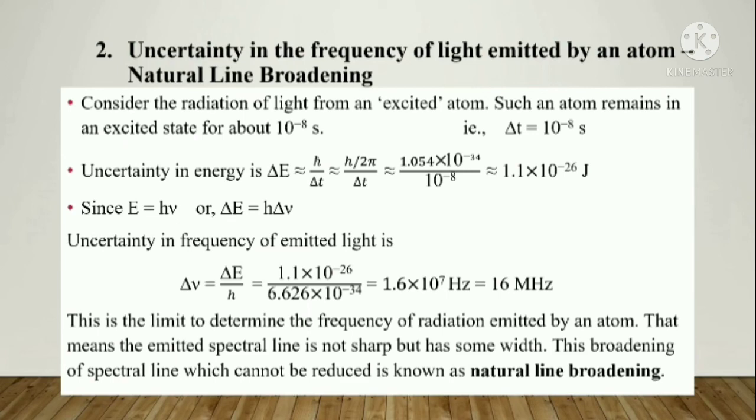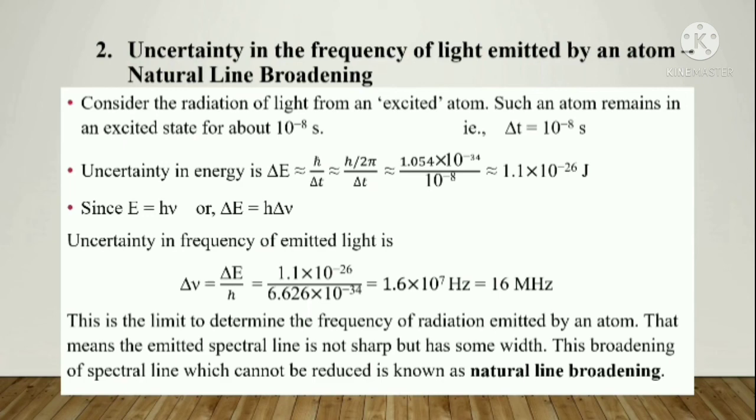Therefore, the uncertainty in frequency of emitted light is delta nu is equal to delta E divided by h. Remember, this is not h cut, this is h, Planck's constant, because of the equation E is equal to h nu. So now I know delta E, that is 1.1 into 10 raised to minus 26. I am going to substitute that value here, divided by 6.626 into 10 raised to minus 34.